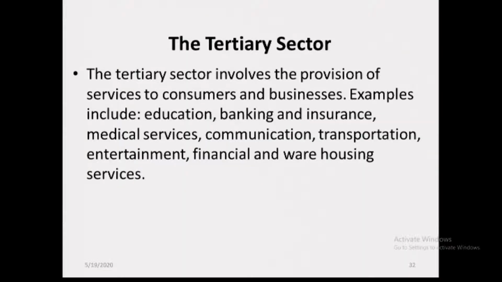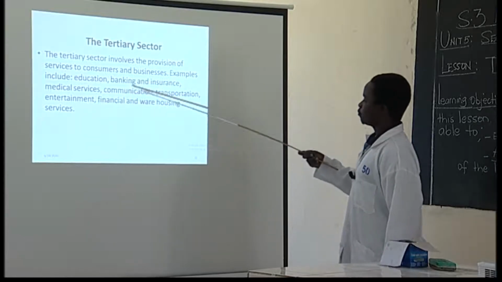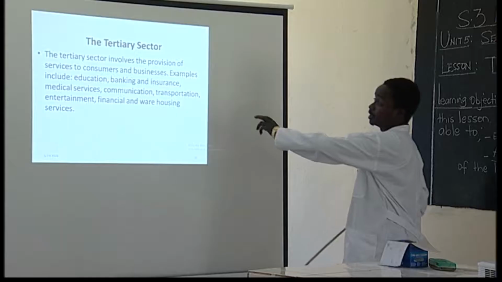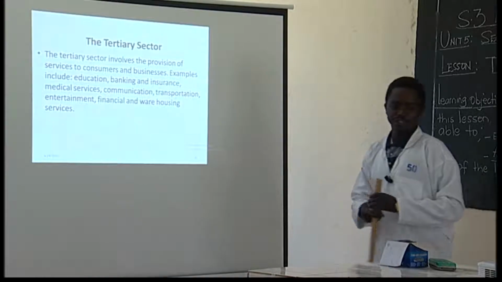So I want you to know that examples that we have under the tertiary sector are education services, banking and insurance, medical services, communication services, transportation, entertainment, financial and warehousing. All these services facilitate trade. Actually, this is what you call aids to trade.